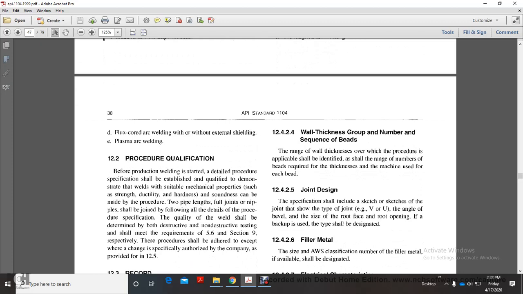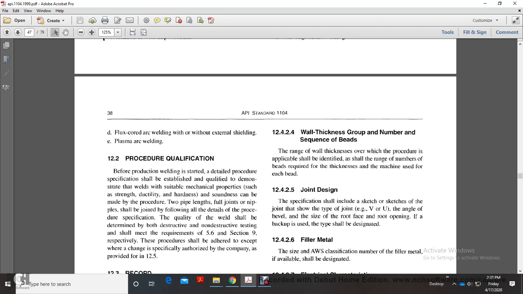Procedure qualification. Before production welding is started, a detailed procedure specification shall be established and qualified to demonstrate that the welds have suitable mechanical properties such as strength, ductility, and hardness, and soundness. Qualification shall be made with the procedure on two pipe lengths with a full joint, with the nipple joined following the details of the procedure.